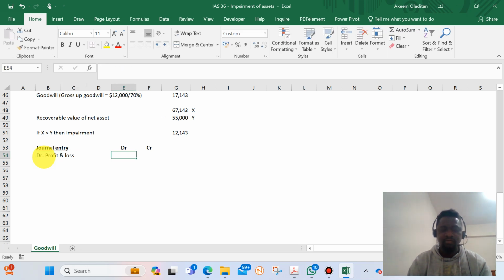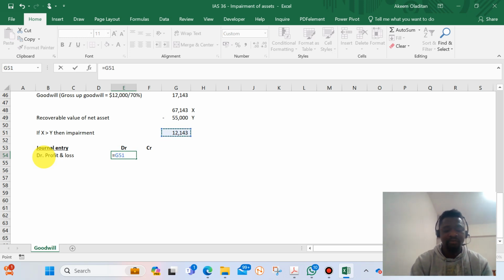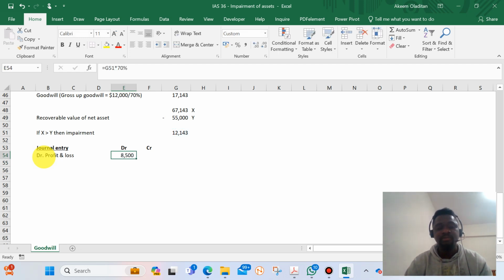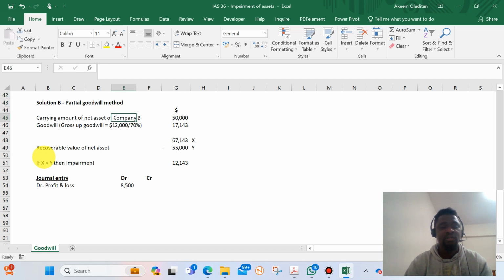But the value we are debiting to profit and loss is only 70% of this impairment. The reason we're taking 70% is because the original goodwill that was in the books is 70%. It's only when we are trying to calculate it that we gross it up. So this 12,000 is 70%. So this is partial goodwill.